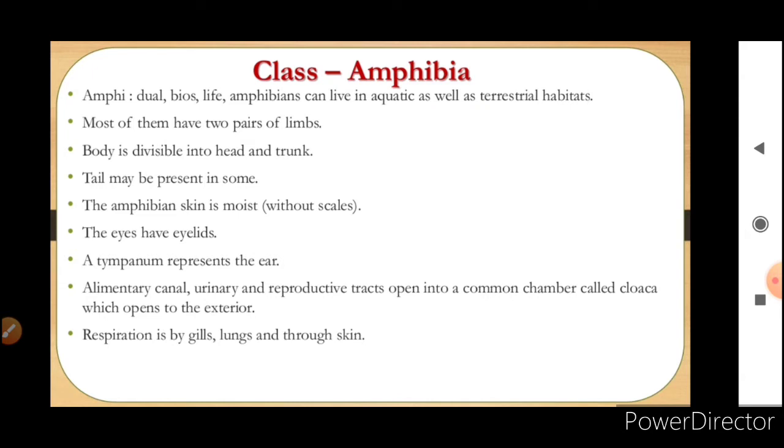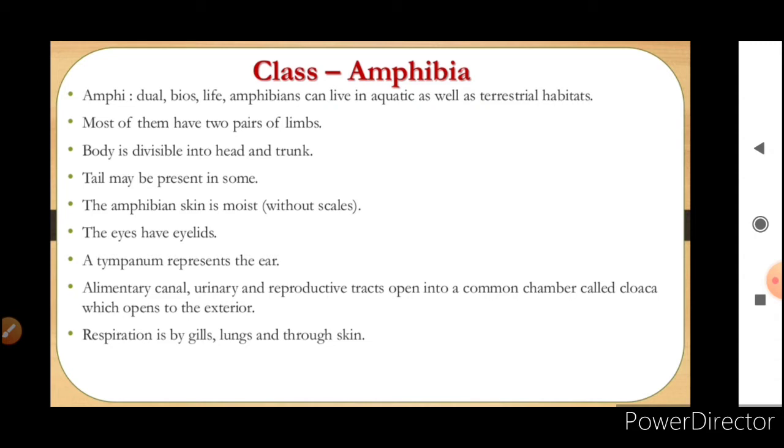Now dual life means they live on terrestrial habitats, but for fertilization they have to come in the water. So for the completion of their life cycle they need both water and land. Most of them have two pairs of limbs. Body is divisible into head and trunk. Tail may be present in some. The amphibian skin is moist, that is without scales. The eyes have eyelids. A tympanum represents the ear.